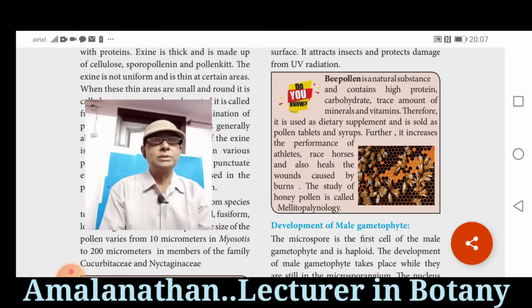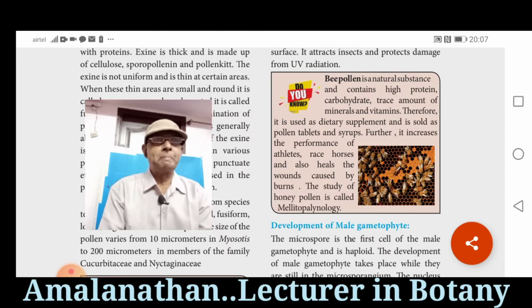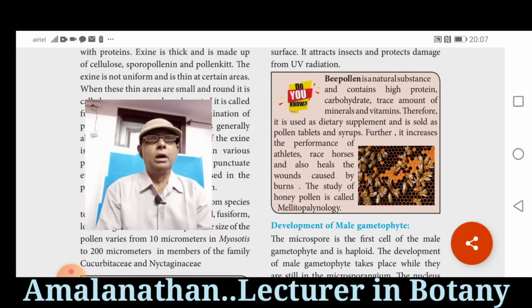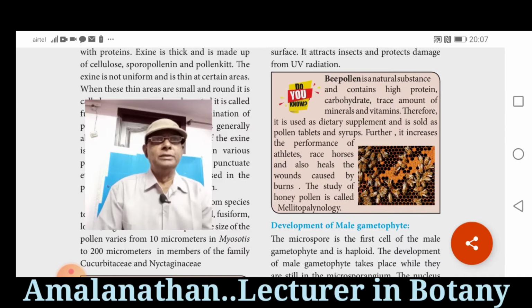Pollen grains cause allergic reactions like asthma, bronchitis, hay fever, rhinitis. Rhinitis means running nose, and many allergic reactions will be produced by the pollen grains. This benefits the allergic persons by notifying the pollen calendar.